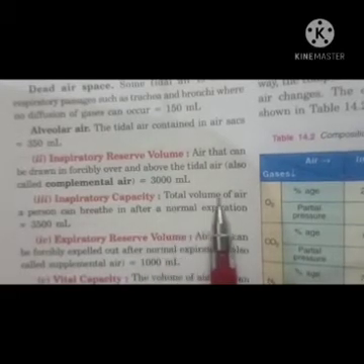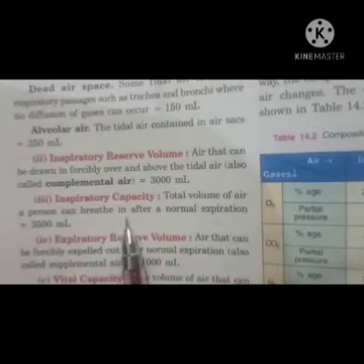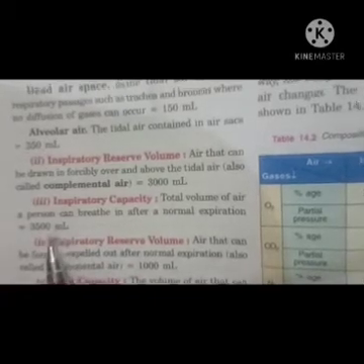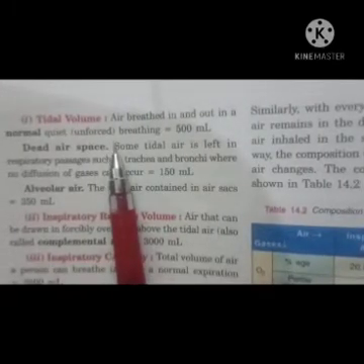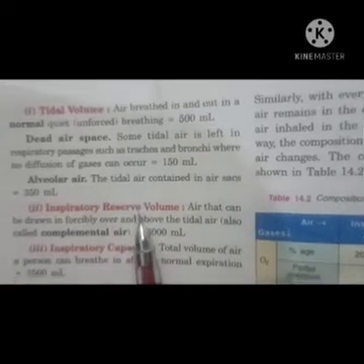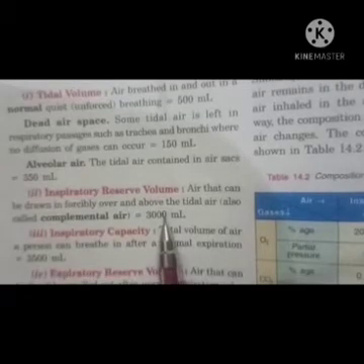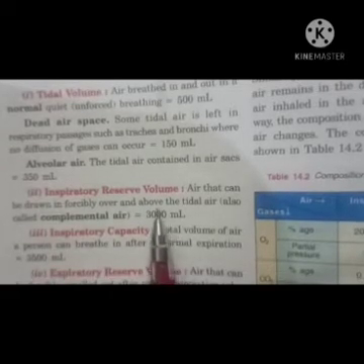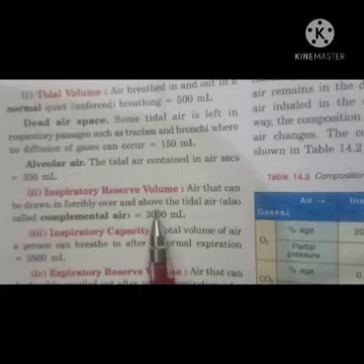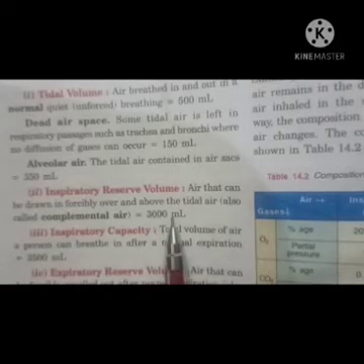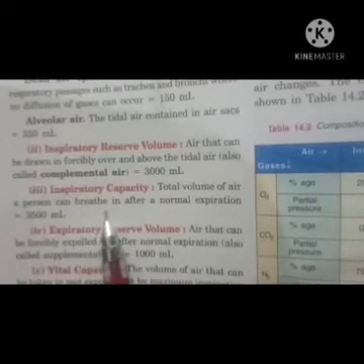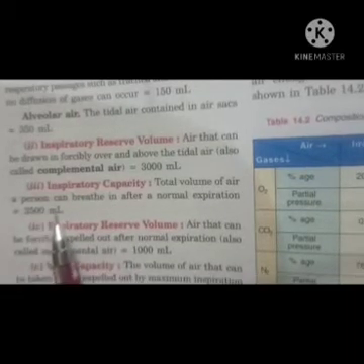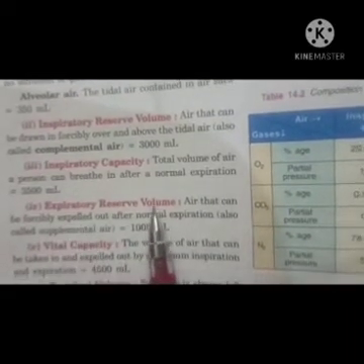Now what is inspiratory capacity? The total volume of air a person can breathe in after a normal expiration is called inspiratory capacity, and it is 3500 ml, because 500 ml is your tidal volume which you can breathe in or out in normal quiet breathing, and 3000 ml is the amount of air which you can take in forcibly over and above the tidal air. So the total inspiratory capacity is the total volume of air a person can breathe in.